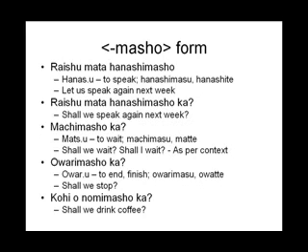Hanashimasho is the masho form associated with hanashimasu. It means to speak. Hanasu is the plain form of hanashimasu. Hanasu is a group 1 verb. The te form will be hanashite. The i in this shite is silent, hanashite.